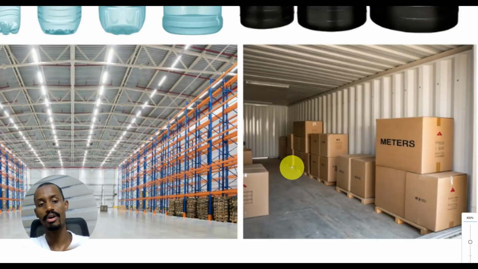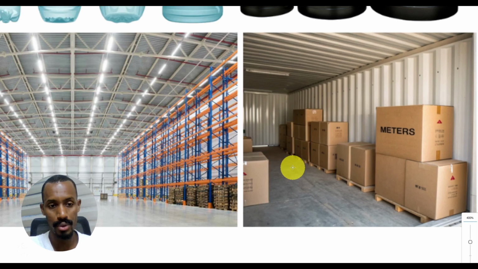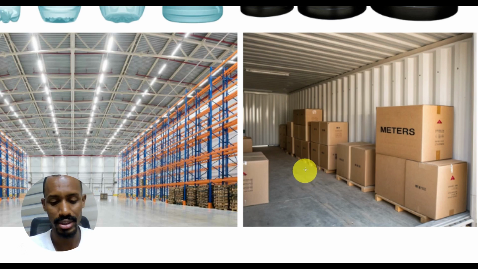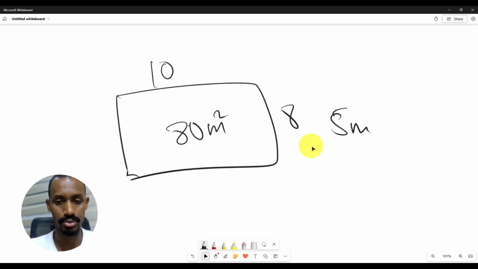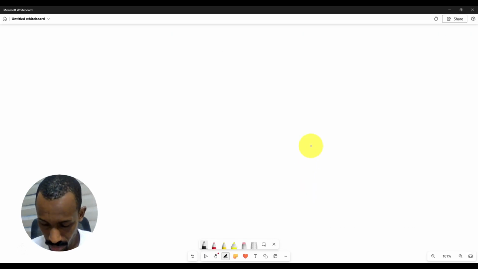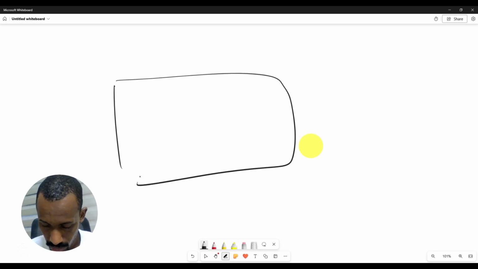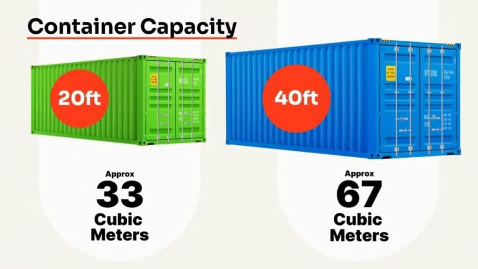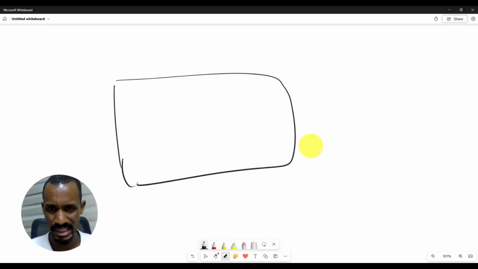All right. So for us, for example, when we order stuff from China, they charge us per cubic meter. For every cubic meter, they charge us $250. That's what they charge us. So this is the shipping container. I think the 20-feet shipping container is around, I forget how many square meters it is. Cubic meters, it is in cubic meters. So they charge us per cubic meter.